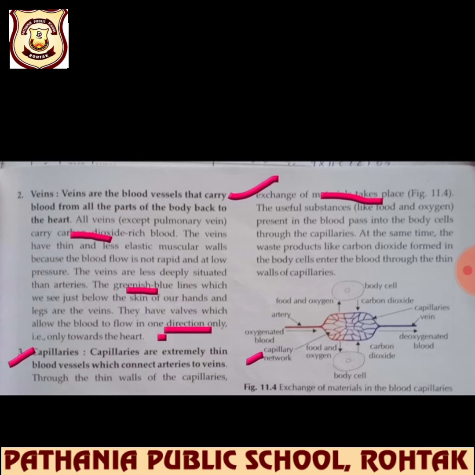Every body cell has carbon dioxide present, and it enters the blood through these thin walls of capillaries. You can see in the diagram also. See, the blood cell it is showing. Now carbon dioxide is getting into capillaries, you can see, veins you can see, deoxygenated blood is coming out. So you can see in this diagram, exchange of materials taking place in it. Oxygenated blood is entering and deoxygenated blood is coming out of it. Very clearly it is shown. In red you can see oxygenated blood, and from the blue line you can see deoxygenated blood coming out. You can see very easily in this, beta.